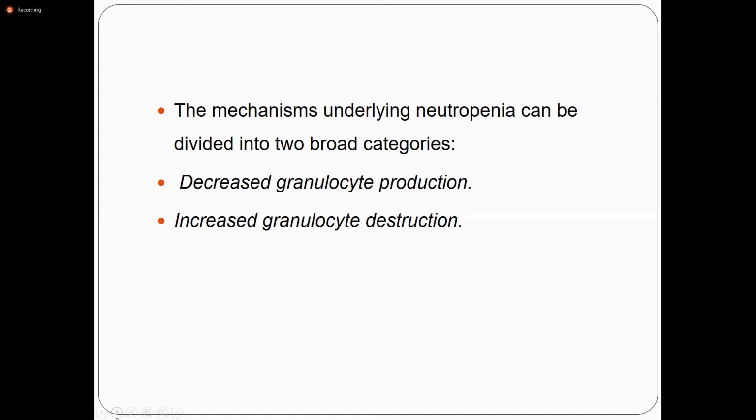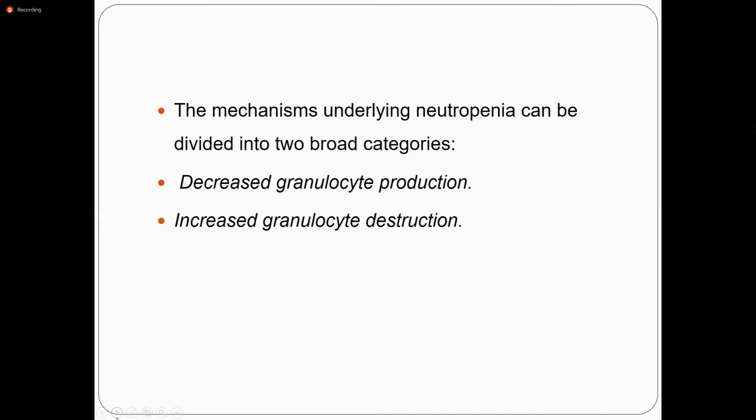Second mechanism is increased granulocyte destruction. Increased granulocyte destruction can be encountered with immune-mediated injury. Some antibodies against the neutrophils destroy the neutrophils in the circulation. And splenomegaly can lead to the sequestration and accelerated removal of the neutrophils.